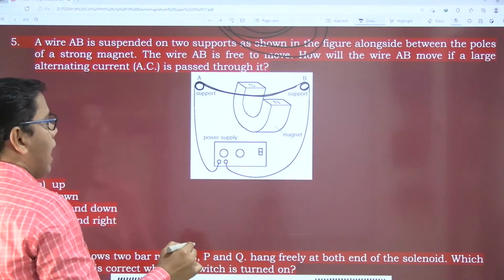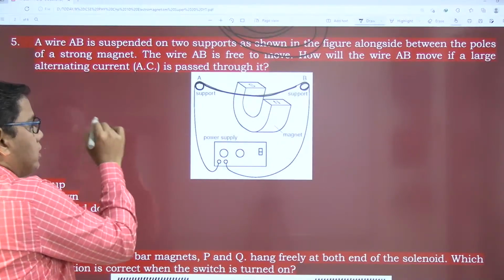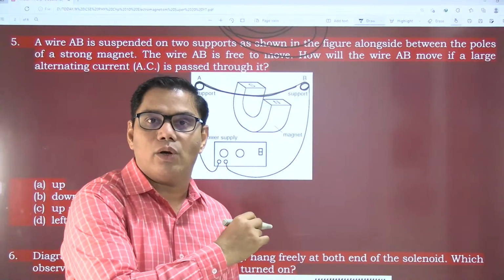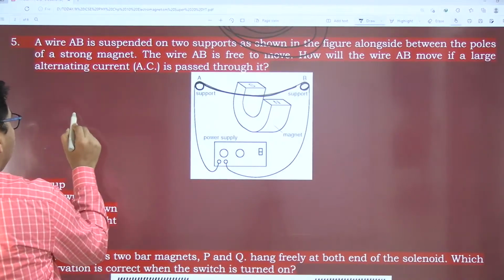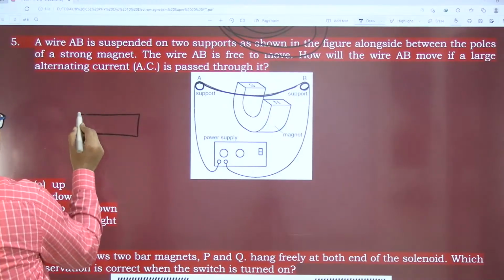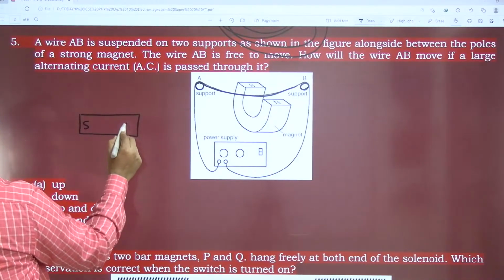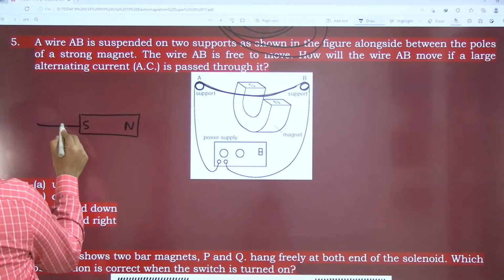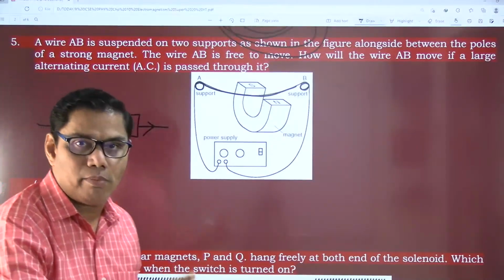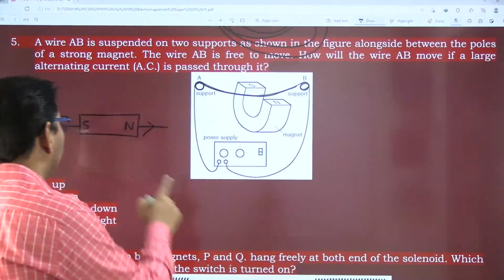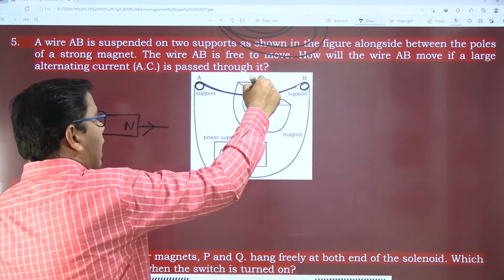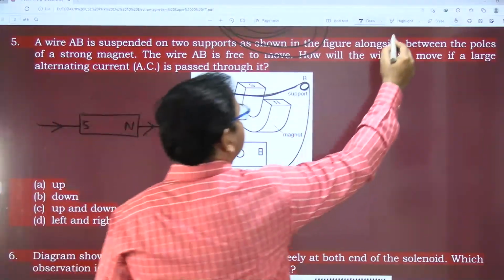Always remember that the field enters from the south pole and exits from the north pole. We have already studied magnetic field lines. If this is a bar magnet, this is south and this is north. Entry is through the south pole and exit is from the north pole. Please remember this. So the magnetic field will be in this direction.